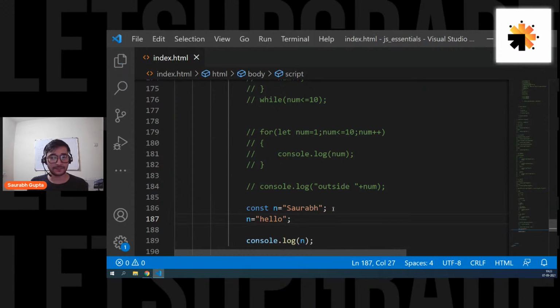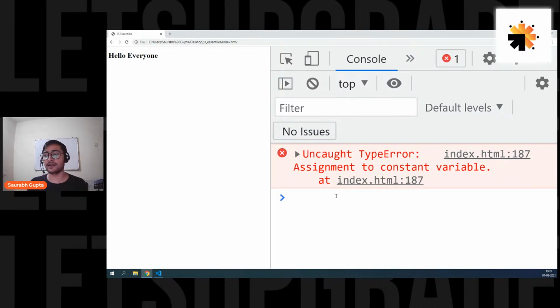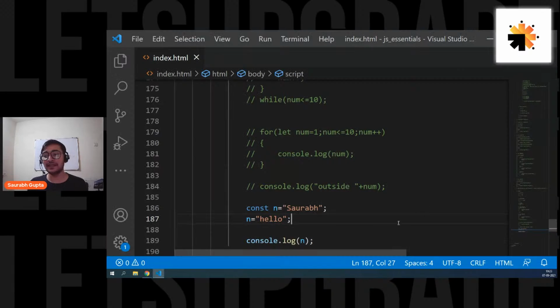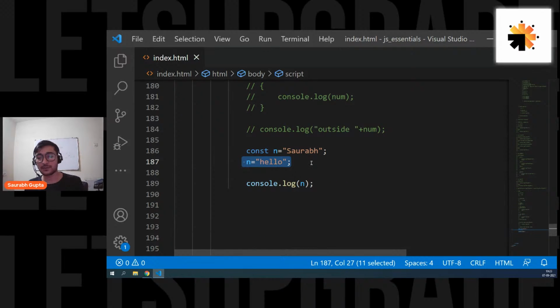let's see what happens. Here we go. I get an error. Assignment to constant variable. That means if you create a variable using const keyword, you cannot change it. It's constant value. Constant variable should have a constant value. It's exactly like final in Java. It's exactly like const in C if you want to create constant data so that no one can change it. Is that clear? So that's what const is.